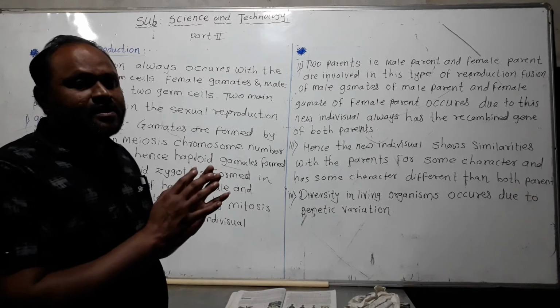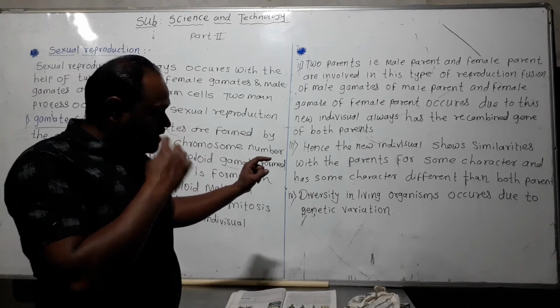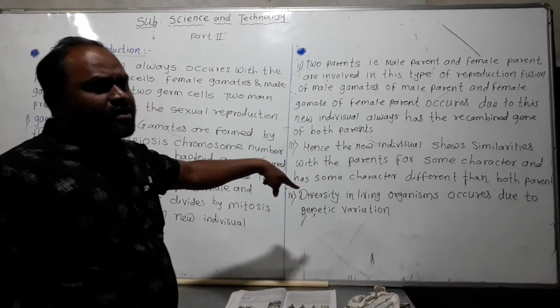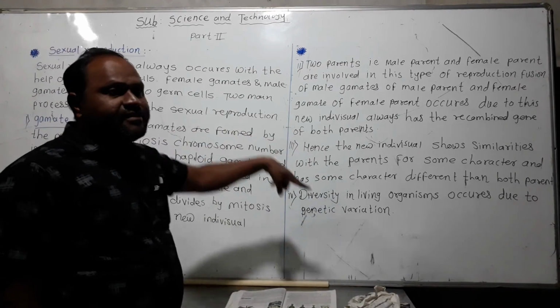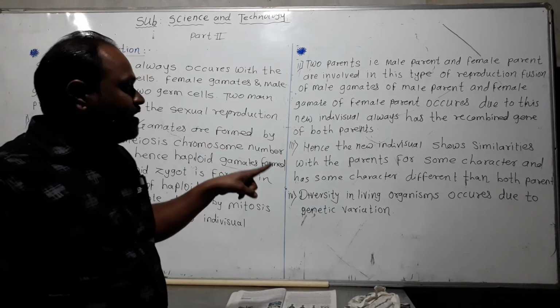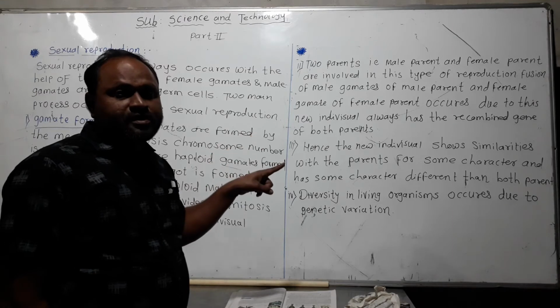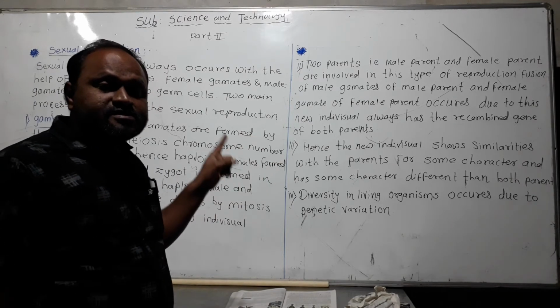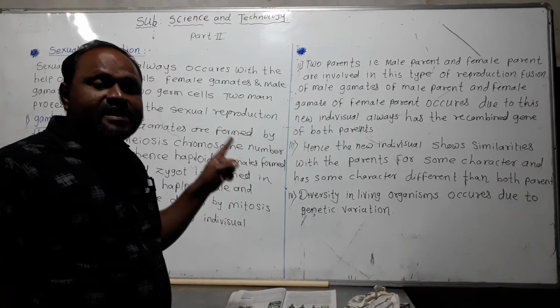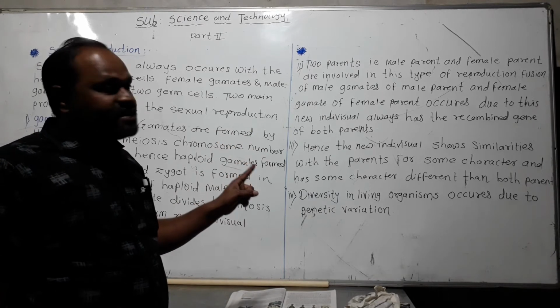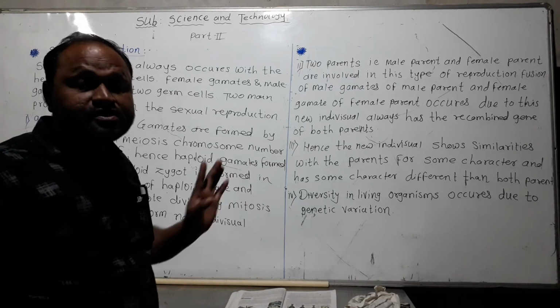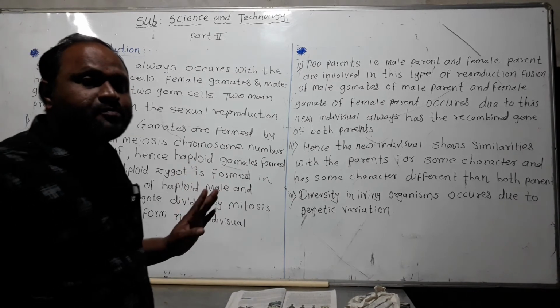Not being similar is a drawback, or a disadvantage, of sexual reproduction.